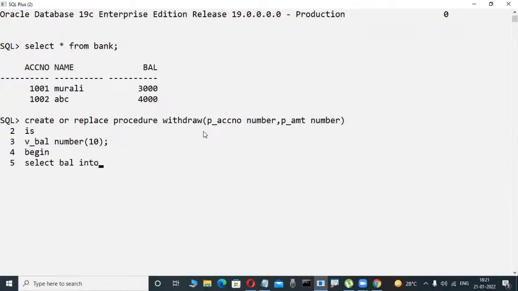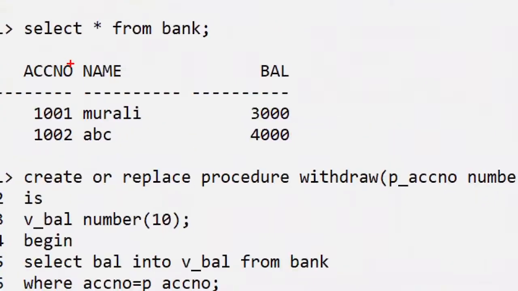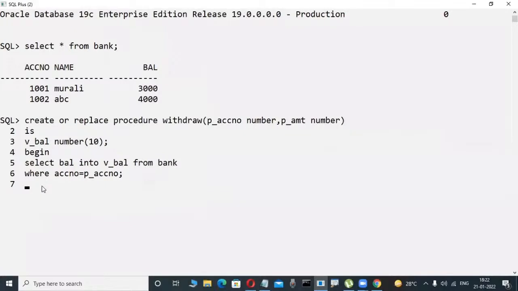Here into v_balance, something is there from bank. You may not have an idea about these things, but logically observe it here, where account number is equal to something. Okay, fine, these are all very easy actually. Suppose bank is a table here, and in this table format your transactions are stored. This table I'm using in this PL/SQL code. Here I'm checking the balance, only through the account number.